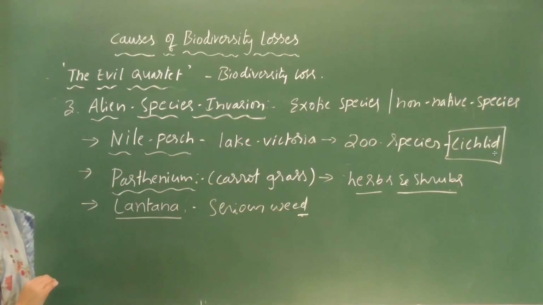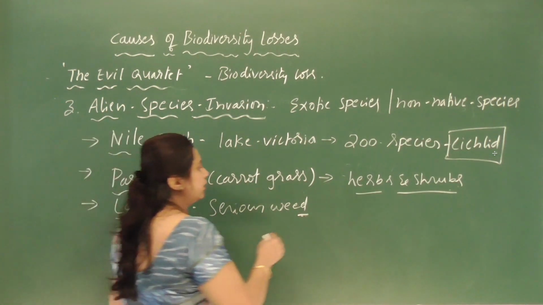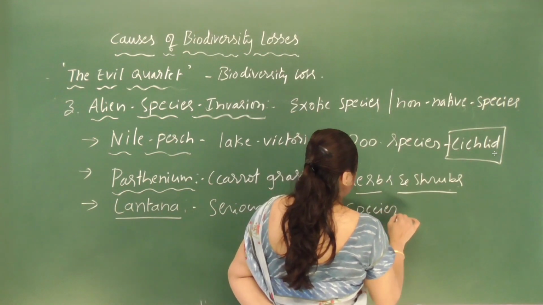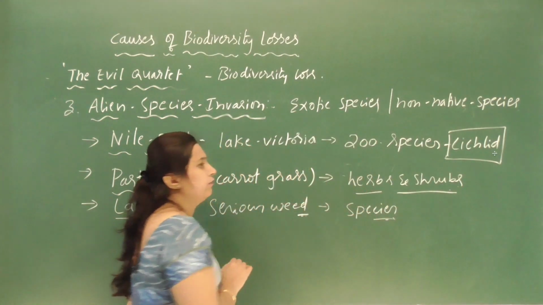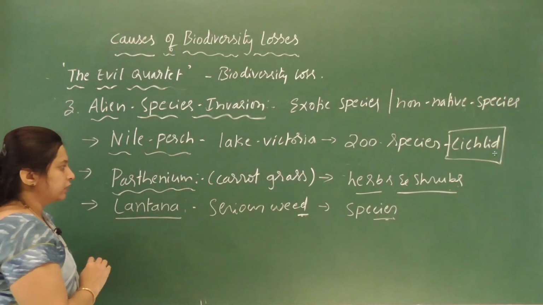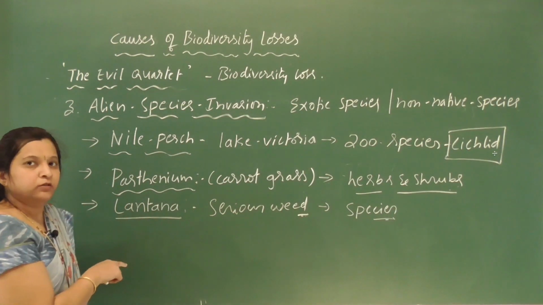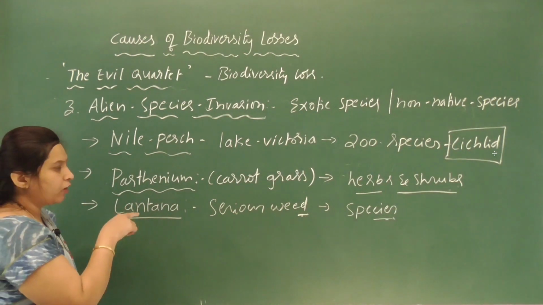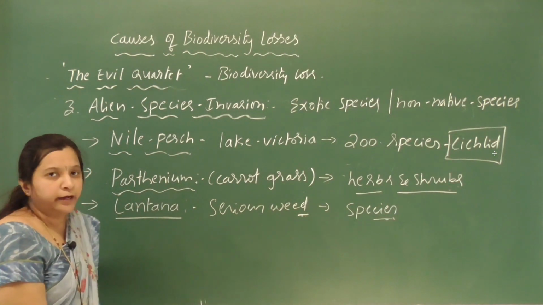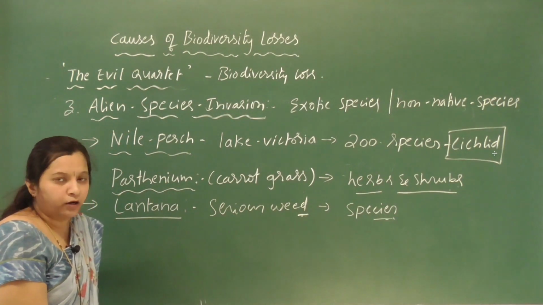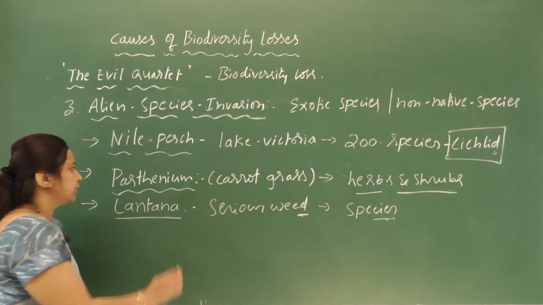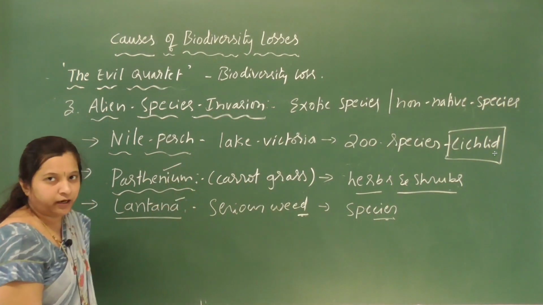It also eliminated so many species living in the forest. Both are exotic weeds, and both came to our country accidentally. They became serious weeds and cause greater loss to native species. Many native plant species have declined or been destroyed because of the invasion by carrot grass and lantana.